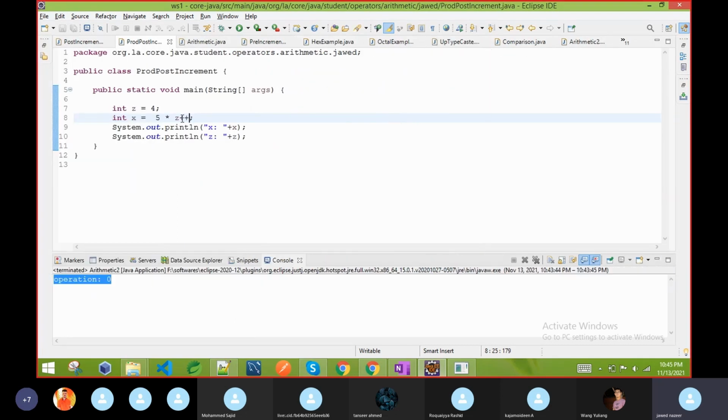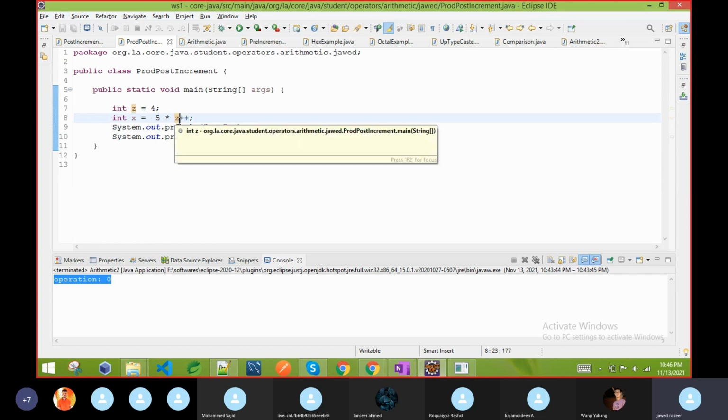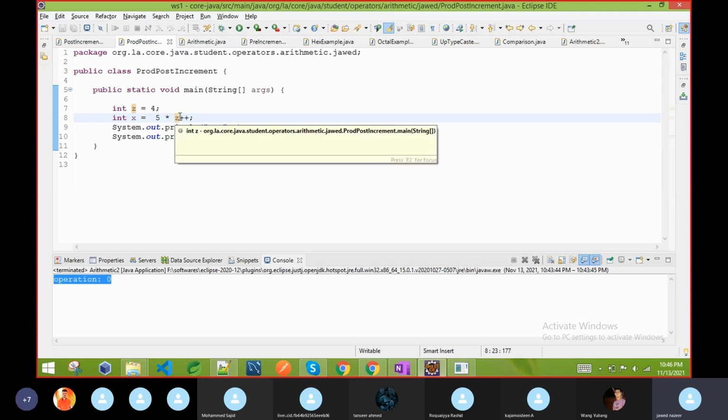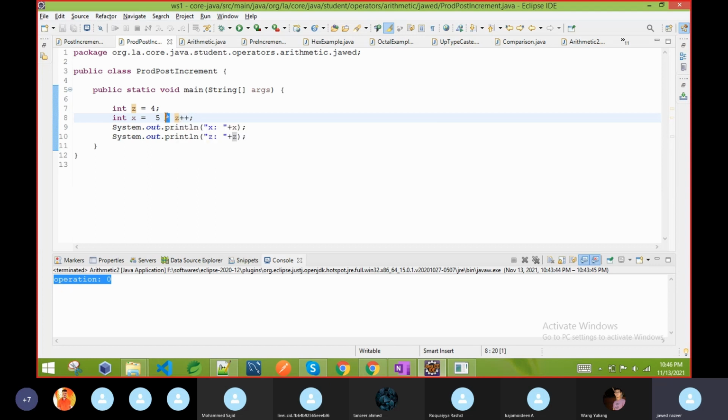Now here we are doing post increment. We are just doing some operation. We declare a variable z equal to 4. We are multiplying 5 with this z, where we are doing the post increment. In post increment, what happened? If you see this complete expression, here we are doing 3 operations. One operation is increment. One operation is arithmetic, which may be plus, minus, multiplication or division, and one operation is equal.